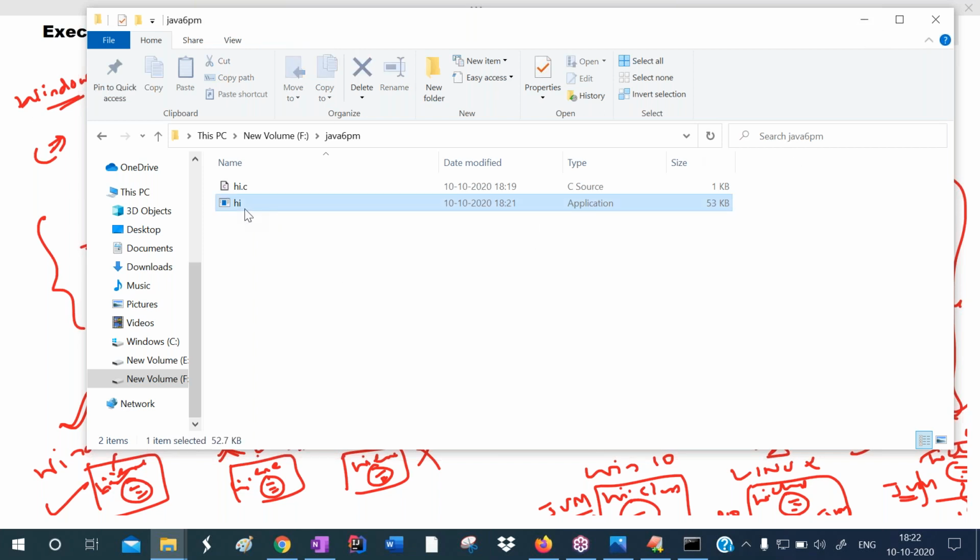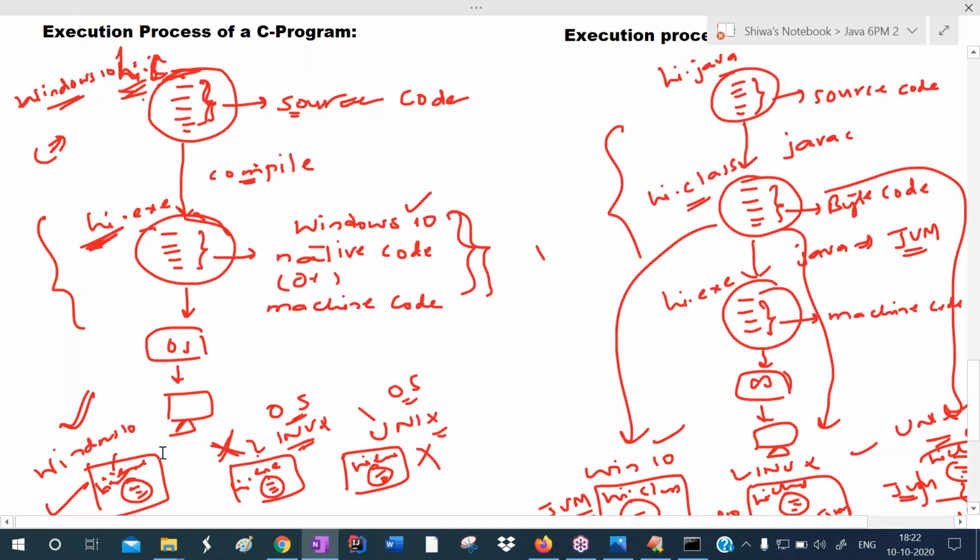If I want to run this application in another system which has Windows 10, I simply take this exe file and place it in the other system. Now, can I run it? Yes, I can run it. Why? Because this exe file has Windows 10 native code, and Windows 10 native code can be understood by Windows 10. So you can run.